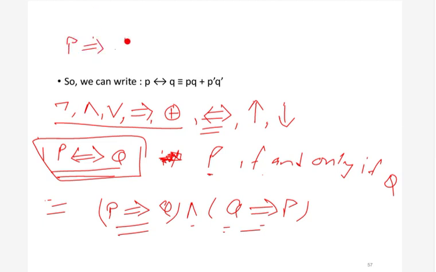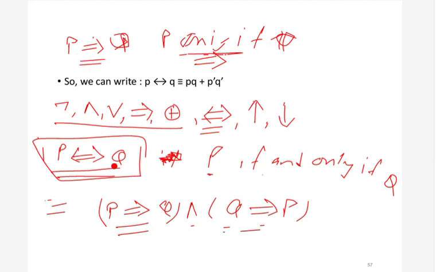But this was one way implication, and this is two way implication. So this is if and only if. Only if means going forward, and we have already told you that if goes backward. So we are going forward and also backward, so we can say P implies Q and Q implies P.